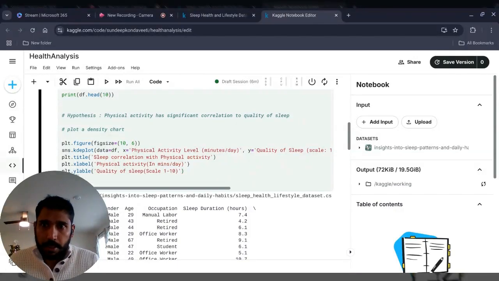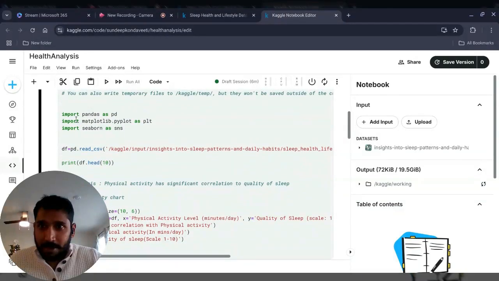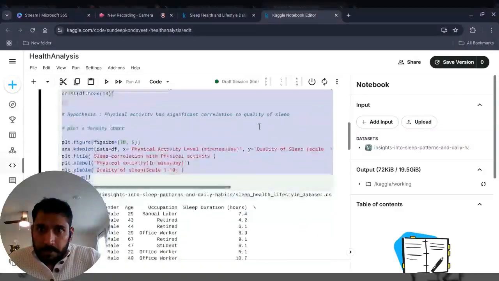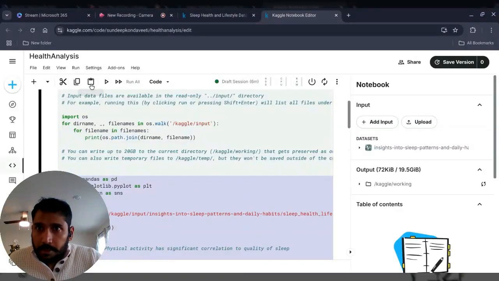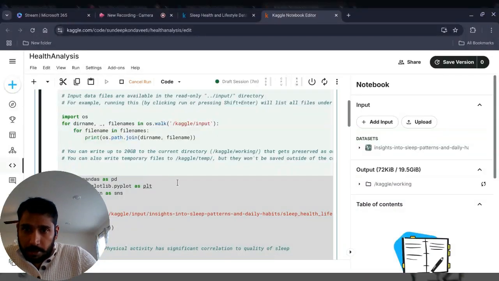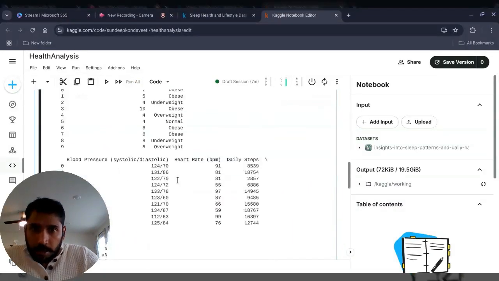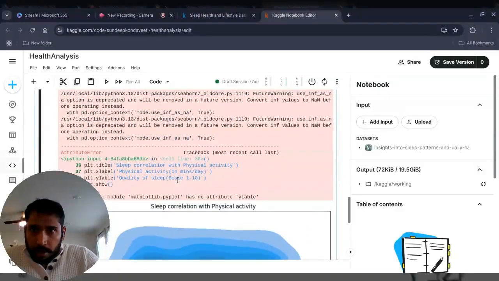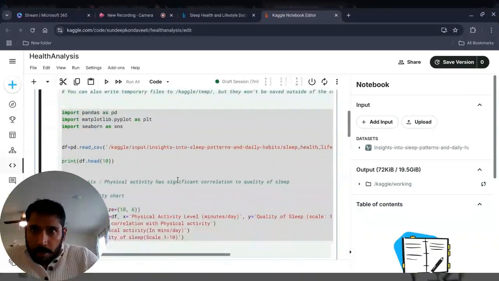And without much further delay, I'm going to plot the graph. Well, we already got a sneak peek of the graph when I accidentally hit shift enter. So we'll see how this is going to come out. Okay.